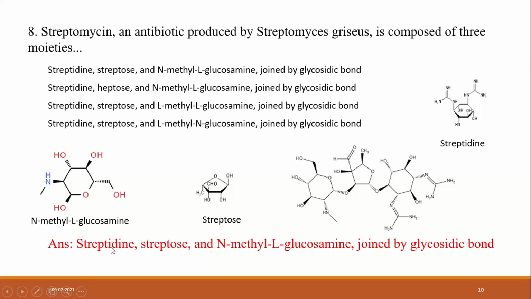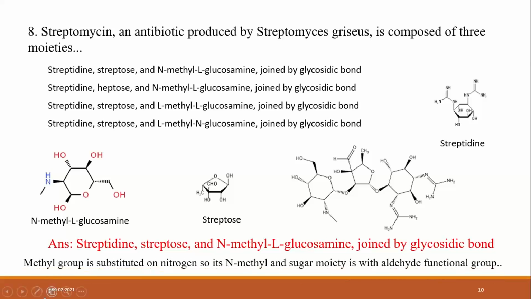So the answer is streptidine, streptose, and N-methyl L-glucosamine joined by glycosidic bonds. The methyl group is substituted on this nitrogen, so it's N-methyl, and the sugar moiety with the aldehyde functional group is streptose.